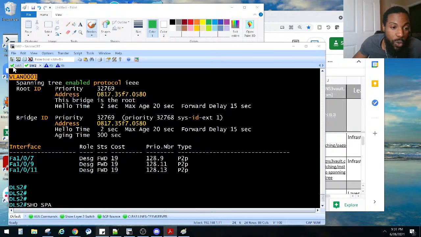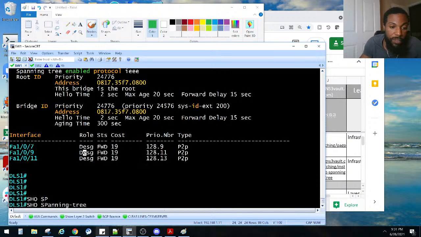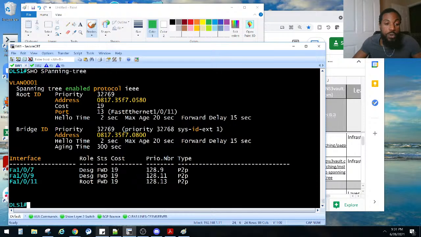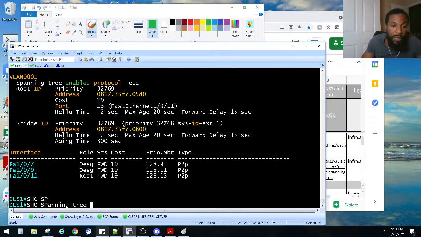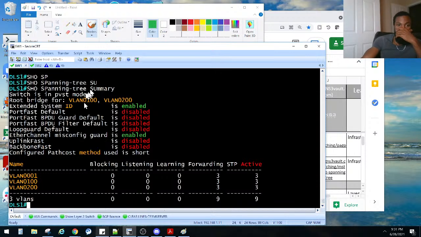Let's go back to this guy right here. Show span. Let's show all of the VLANs here. Actually, we can do a show span summary, right? Here we go. Root bridge for 100 and 200. We have the three VLANs there.